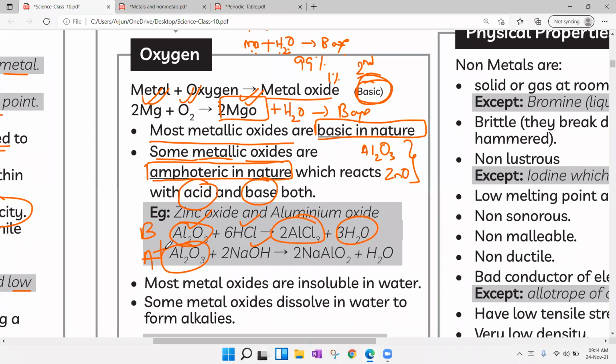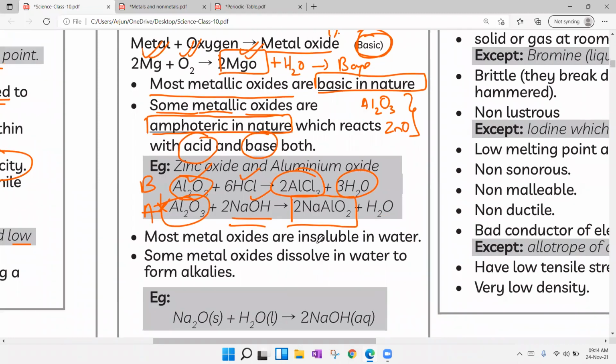But here this equation is most important. Al2O3 plus NaOH, sodium hydroxide, gives rise to a separate salt, that is NaAlO2, sodium aluminate. Guys, in the second chapter we discussed sodium zincate, if you can remember. Now it is sodium aluminate.